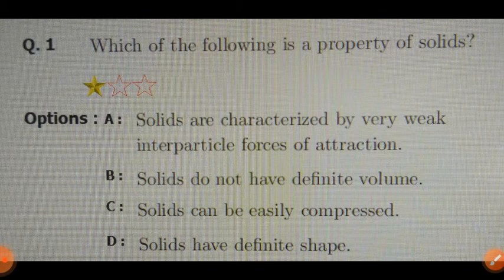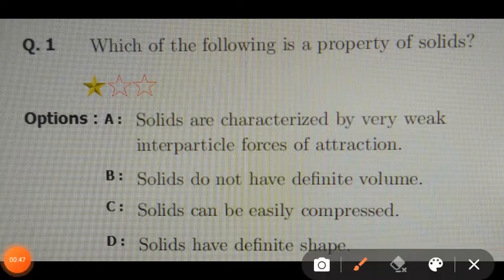There are four options. First, solids are characterized by very weak interparticle forces of attraction. B option, solids do not have definite volume. C option, solids can be easily compressed. And D option, solids have definite shape.